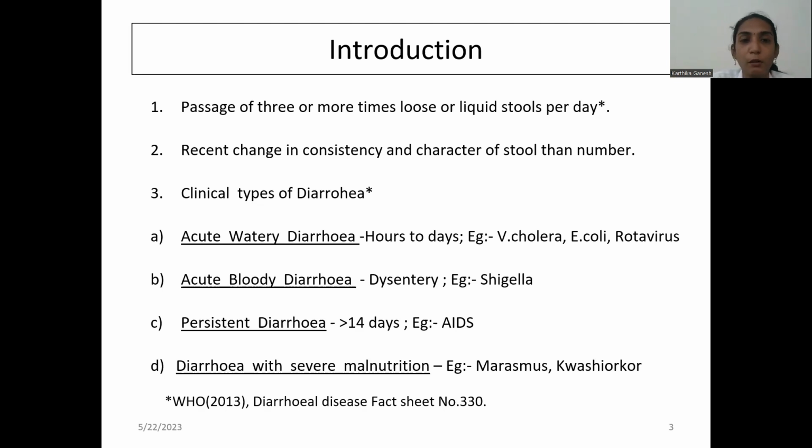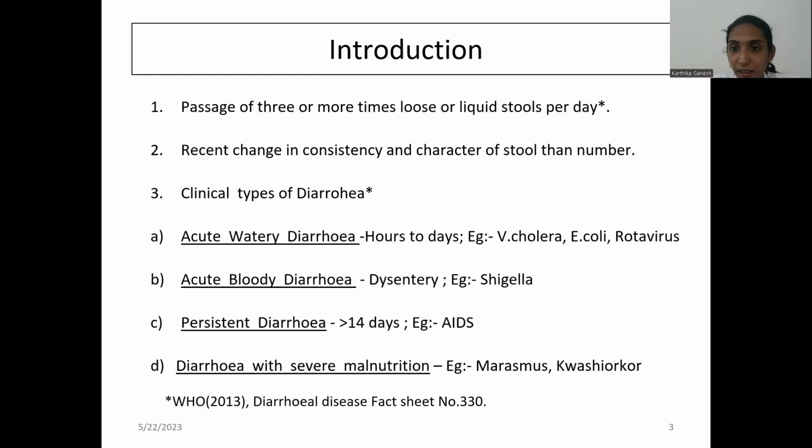In acute watery diarrhea, what is the main complication? It is dehydration with weight loss. Acute bloody diarrhea has all of these as well: because of diarrhea, dehydration will be there. In addition to that, mucosal damage will be there in acute bloody diarrhea, that is, the intestinal mucosa will be damaged, and there will be malnutrition and sepsis.